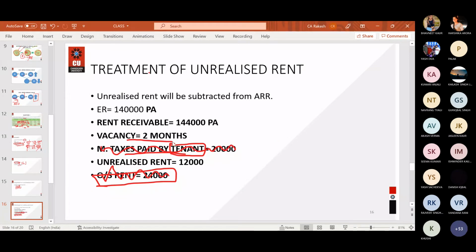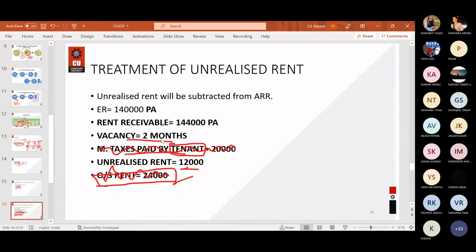We have vacancy of 2 months. Vacancies need to be considered. Do not confuse vacancy with unrealized rent or outstanding rent. Vacancy is different. Outstanding rent or unrealized rent means that there was someone in the house and he is not paying you the rent. Vacancy means there is no one in the house. It was vacant, it was empty. When there is no one in the house, it is called vacancy. It has to be treated in a separate manner. And when there is someone in the house and is not paying you the rent, it has to be treated in a separate manner. Fine.